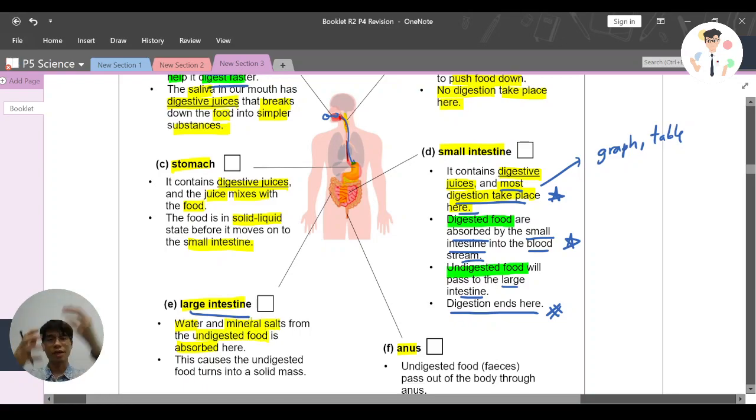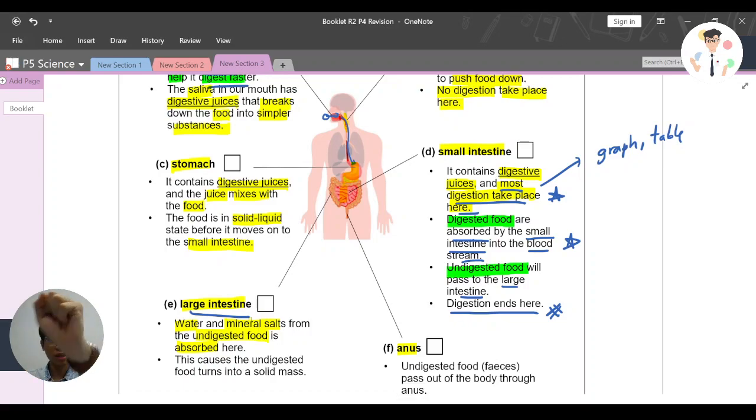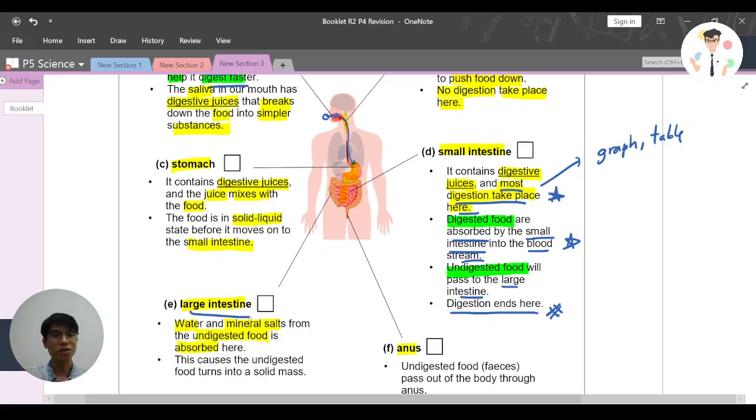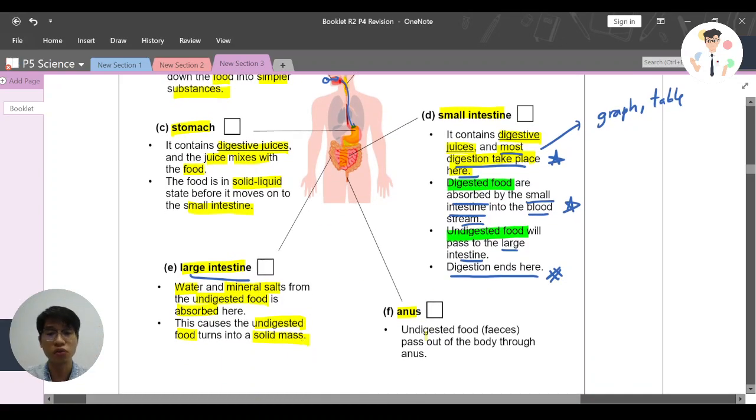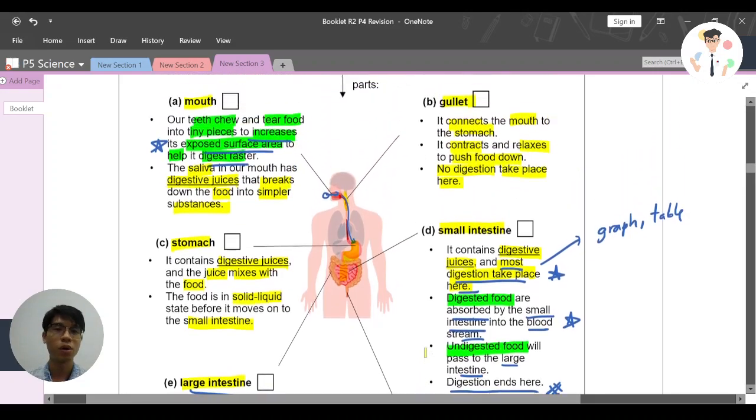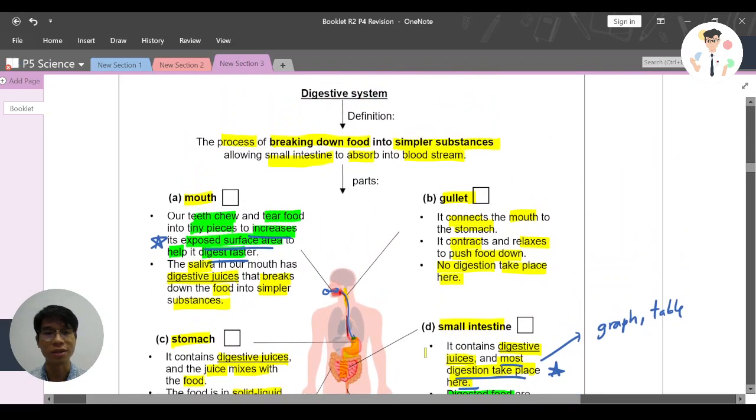So the digested food will be absorbed in the small intestine. Undigested food passes on to the large intestine, and the large intestine will absorb the water and mineral salts. Because water and mineral salts are absorbed, the undigested food will now turn into a solid mass. Then, as you know, it will be passed out of the body through our anus. So that's basically the whole simple idea of the digestive system.